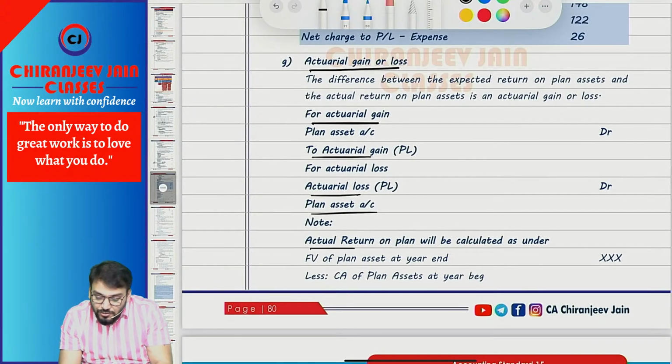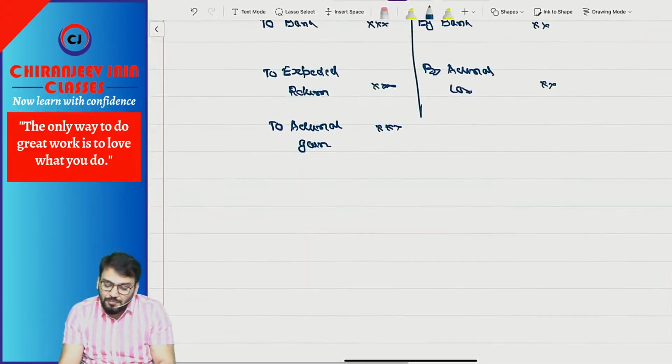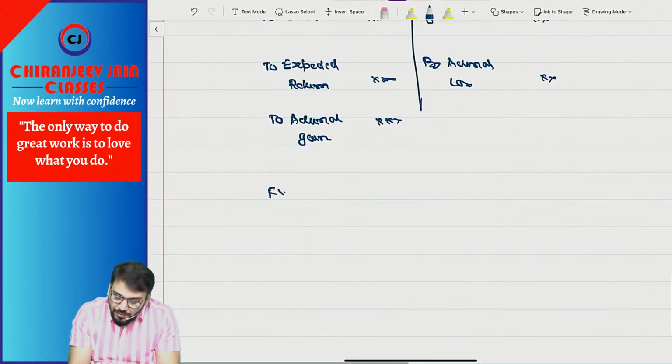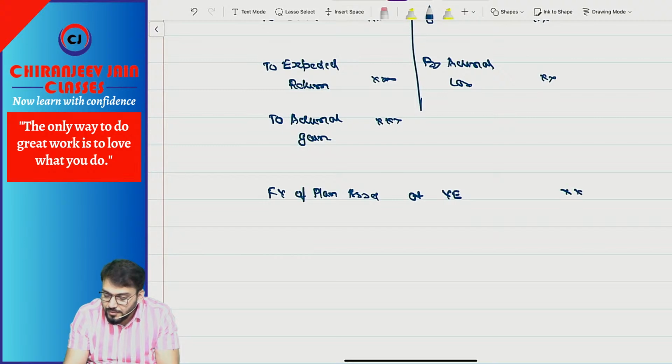How to calculate this actual return on plan asset? One formula will be there, that formula you will use. We first write down fair value of plan asset at year end.